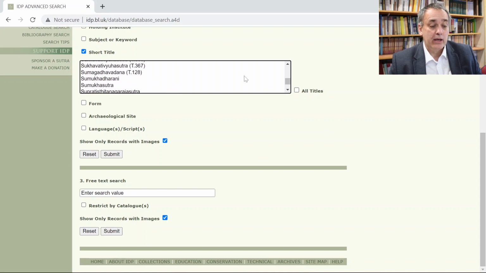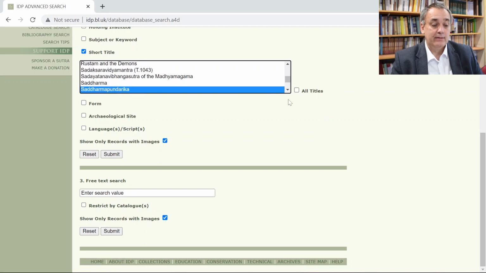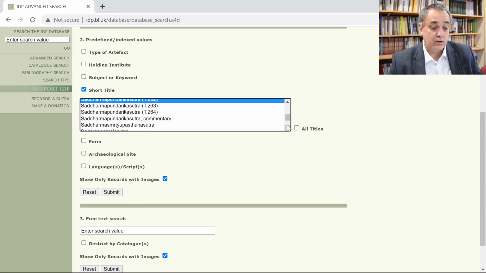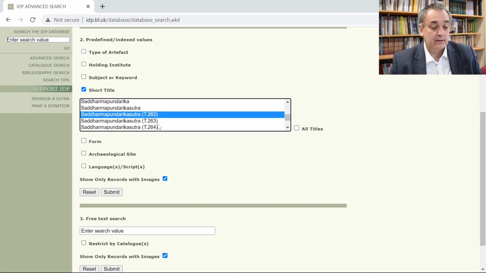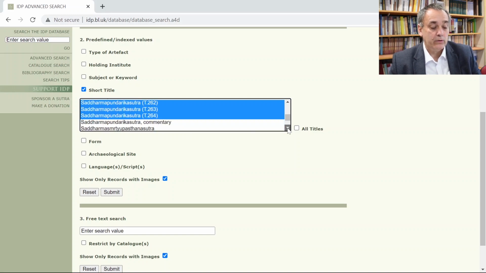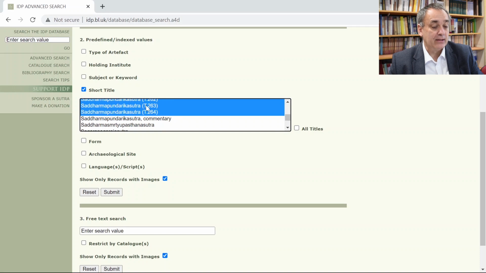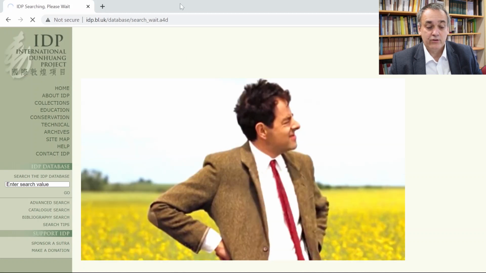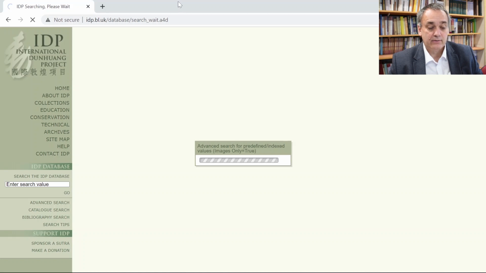So let's say we're looking for the Lotus Sutra, and we know that the Sanskrit title of it is Saddharma Pundarika Sutra. And as you can see, just under that title, there are 3 different versions, depending on the translator. And if we don't know which one, we can actually select more than one item. So you hold down the Control key and then keep selecting additional items. So that's fine. And let's go with that. Let's submit and see what we get. And in this case, it's taking a little time, but eventually it should yield some results.